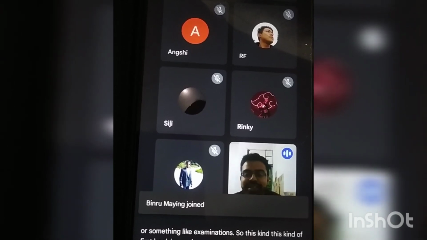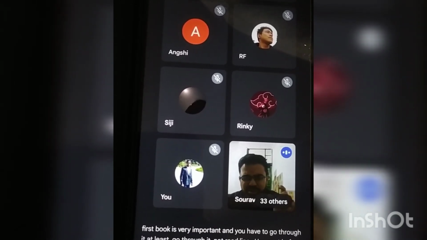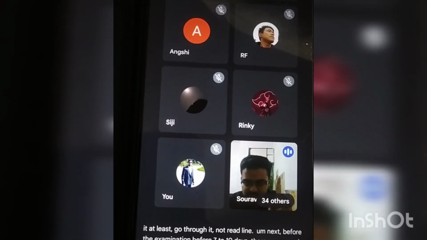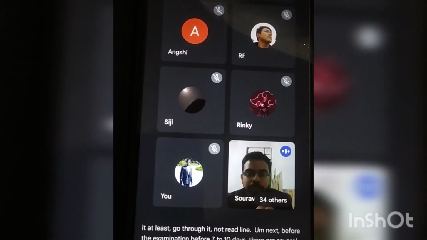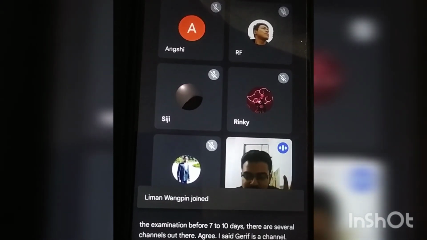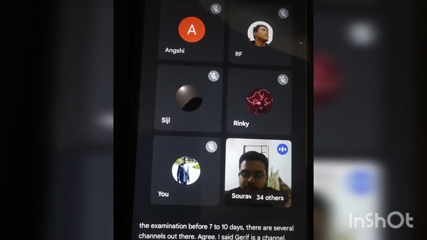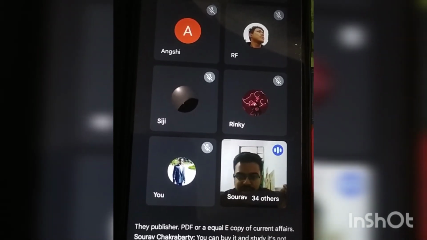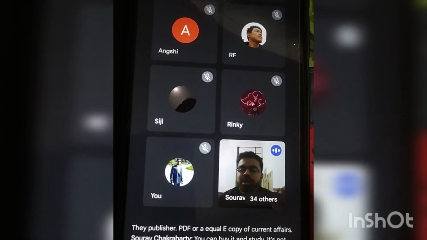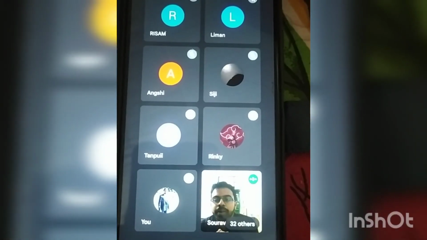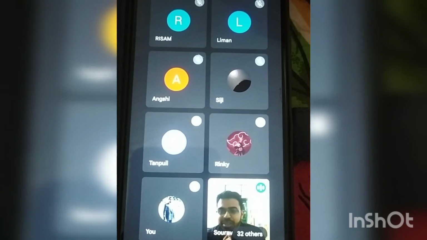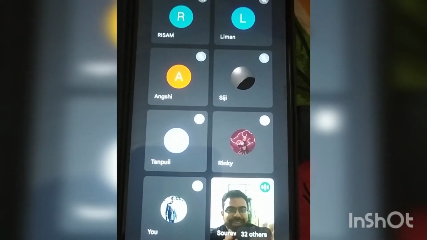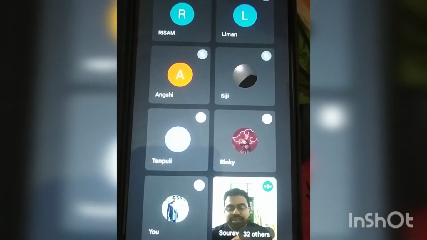Next, 7 to 10 days before the examination, there are several channels out there. Agri-Essay JRF is a channel. They publish a PDF or an e-copy of current affairs. You can buy it and study it. It's not that tough. They put it together very well, especially for the different subjects. I'm especially from entomology, I don't know about the other subjects. The basic thing is that you have to practice and practice. That much is it.